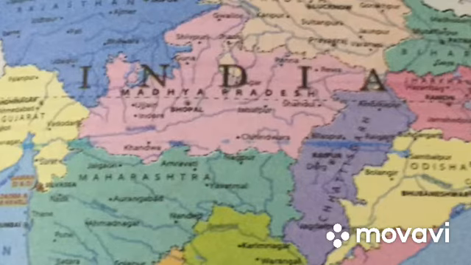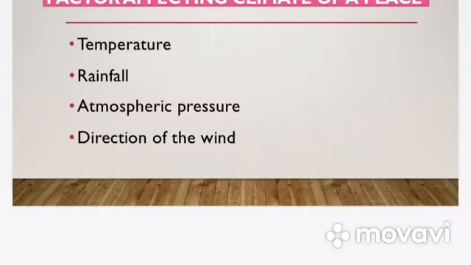Got it? So this is how the Tropic of Cancer influences the temperature of our country, which divides our country into two climatic zones: above the Tropic of Cancer is temperate and below is tropical. Now, there are certain factors which affect the climate of a place. We have already discussed the factors which affect the climate of our country, that is the presence of the Tropic of Cancer and the presence of the Himalayas.